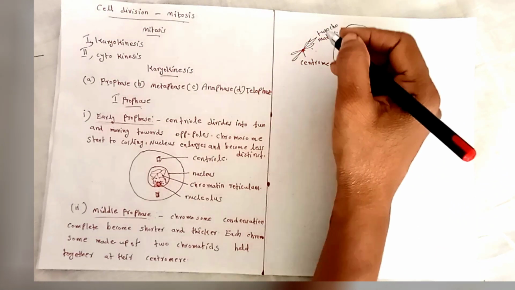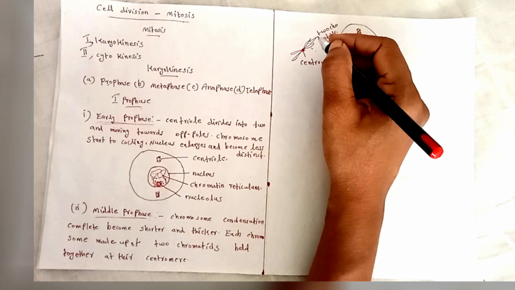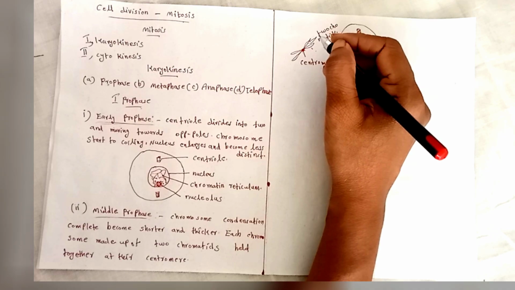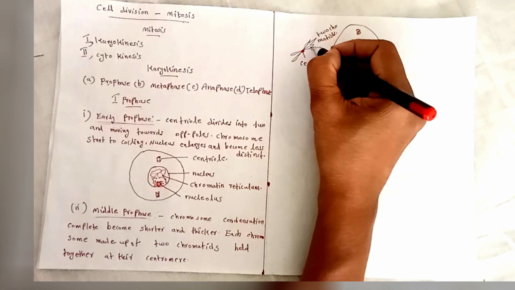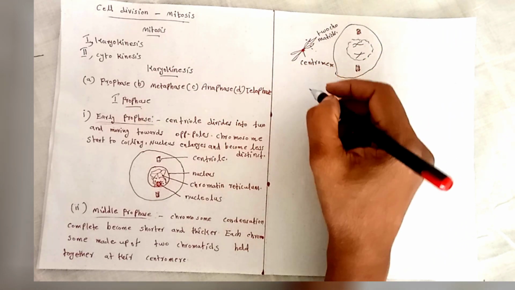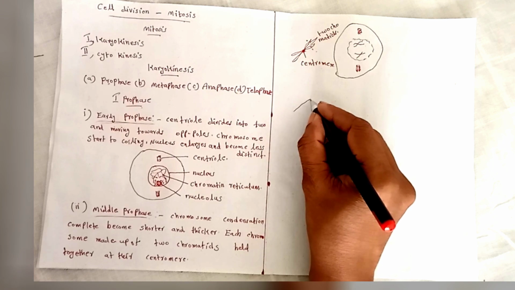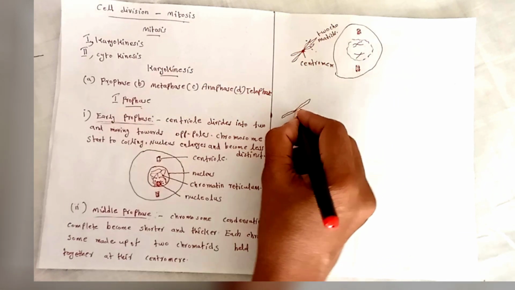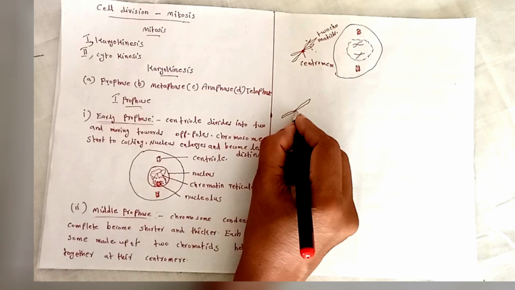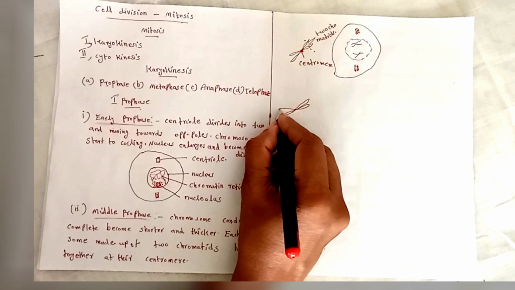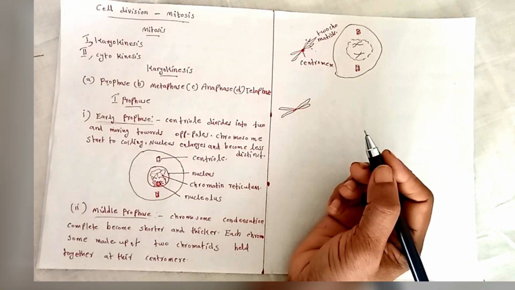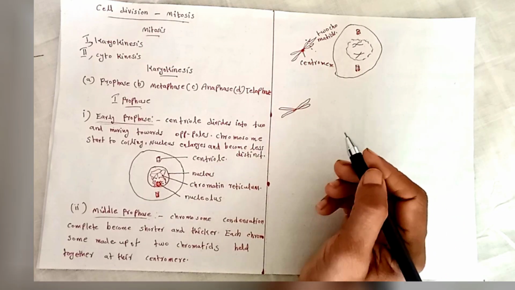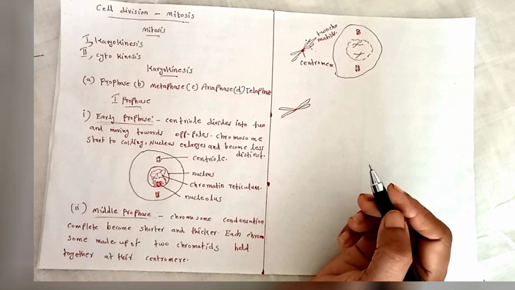Each chromatid contains a newly replicated daughter DNA molecule. These are two chromatids, and each chromatid contains a newly replicated daughter DNA molecule.